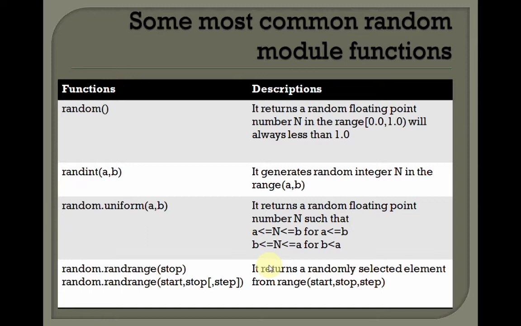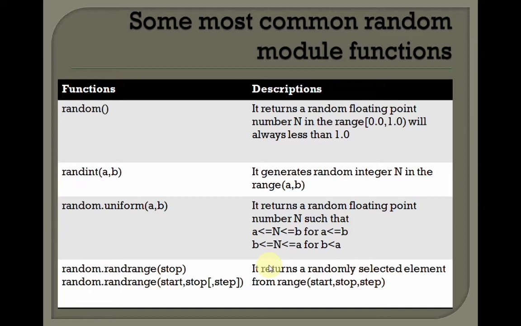It will return a number between 0.0 and 1.0, but the upper limit is not included. Whatever number this function generates may be 0.0, 0.1, but it will not be 1.0. It will always be less than 1.0.